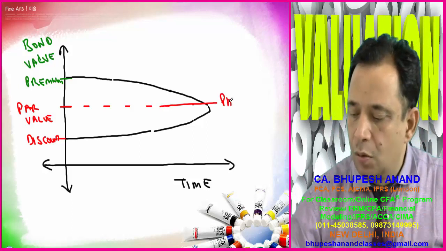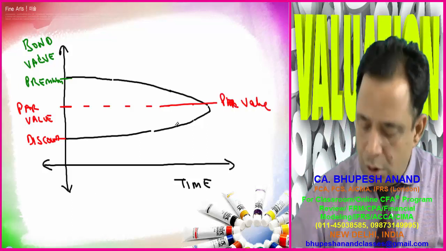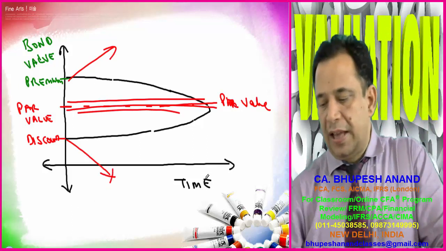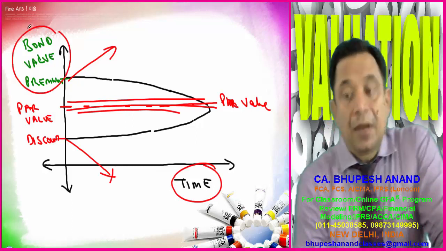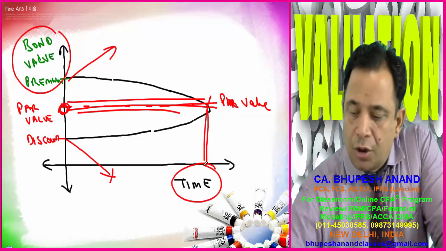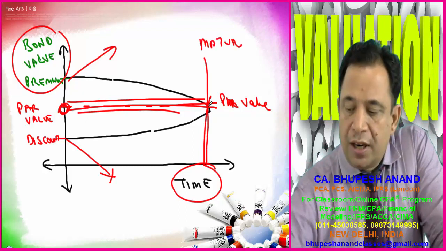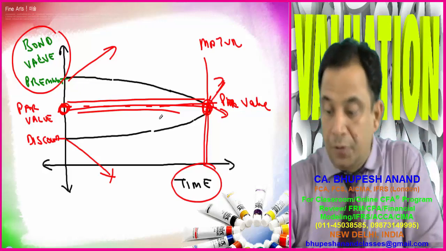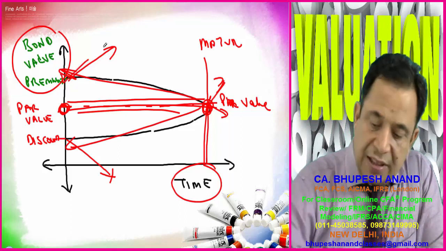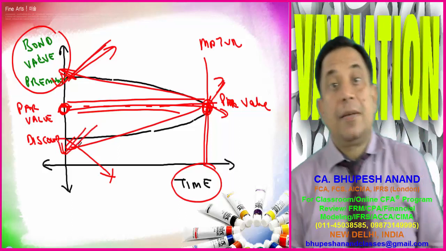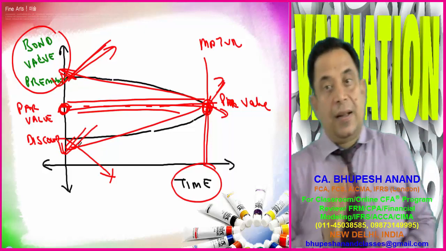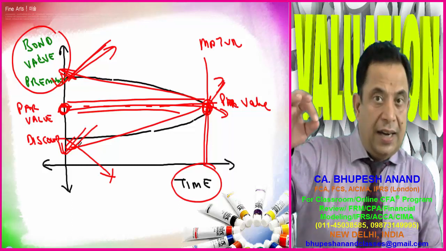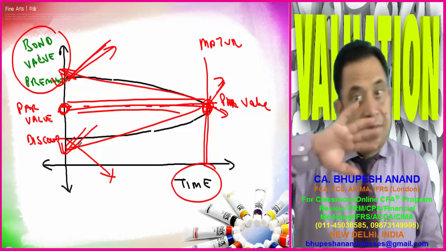So this is the par value. This is a premium, this is the discount, and this is the par value. This is the x-axis, this is time, and this is the maturity point. Now at maturity all values will be the same, discounted and premium, they will converge to par value. But before maturity, at this point this is selling at a premium and at this point this is selling at a discount. It means as we reach maturity, that categorization of discounted bond or premium bond vanishes away.